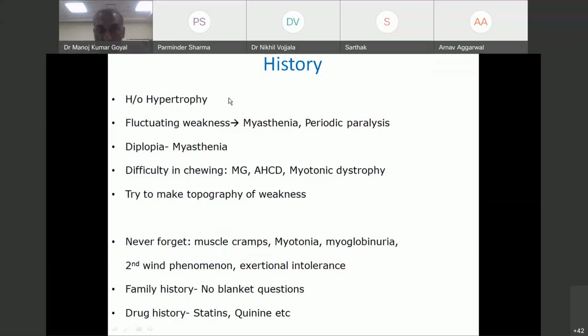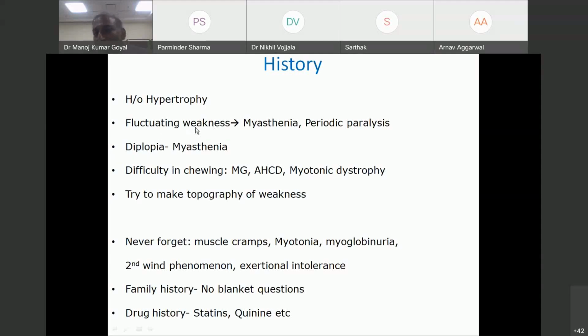What I have seen, we commonly do not give value to history of hypertrophy. We always ask about wasting, but we don't ask about hypertrophy. If there is a history of hypertrophy, our job is very simple. We have ruled out neuromuscular junction disorder, motor nerve disorder, and root disorder. We are practically left with muscular dystrophies, but rarely SMA, spinal muscular atrophy, can also present with hypertrophy.